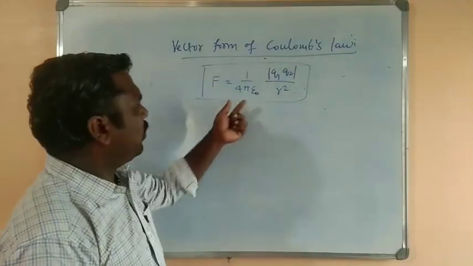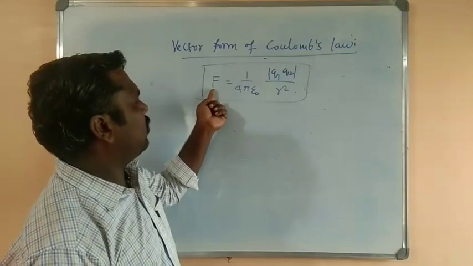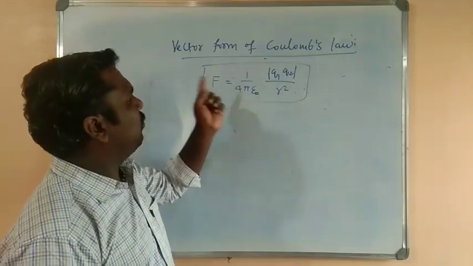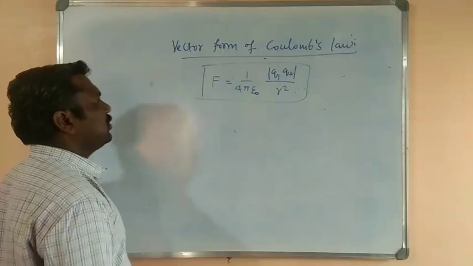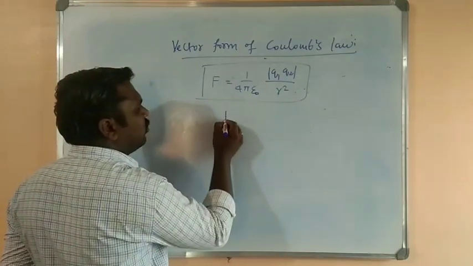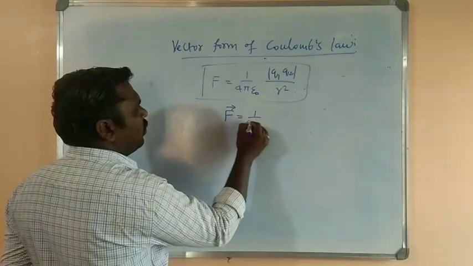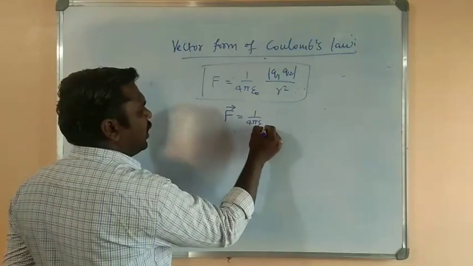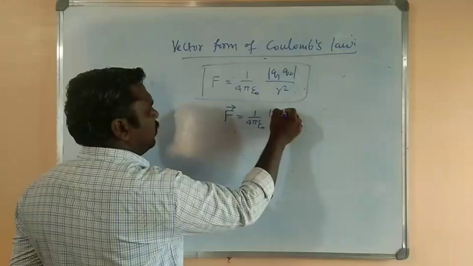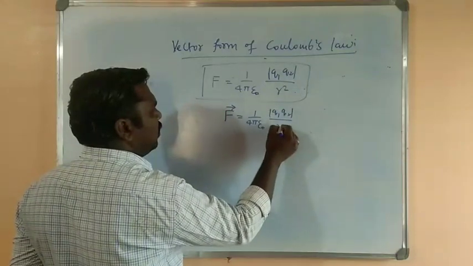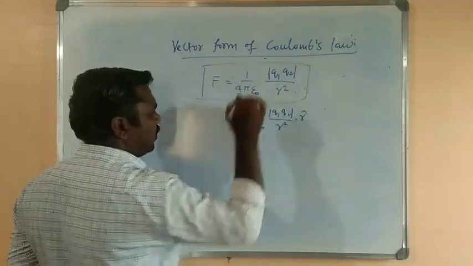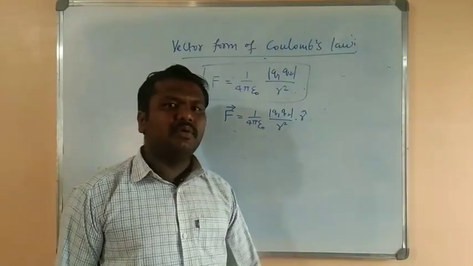So we have to write the force of interaction between the charges by considering the direction, that is nothing but the vector form. In general we write F is equal to 1 by 4 pi epsilon naught Q1 Q2 divided by R square into R cap.